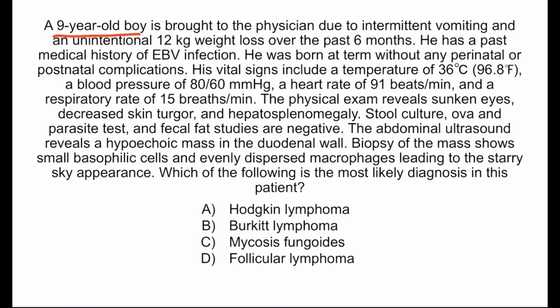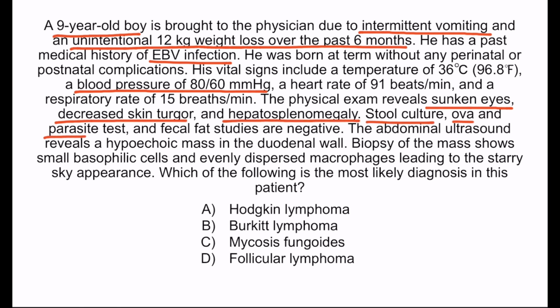This boy with a past medical history of EBV infection presents with intermittent vomiting and an unintentional 12-kilogram weight loss over 6 months. His vital signs are significant for mild hypotension with a blood pressure of 80/60. This suggests vomiting-induced dehydration. Dehydration is further supported by the findings of sunken eyes and decreased skin turgor on physical exam. The patient also has hepatosplenomegaly. Stool culture, ova and parasite tests, and fecal fat studies are negative, making infection and malabsorption unlikely.